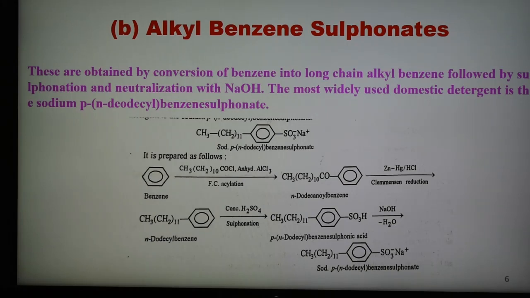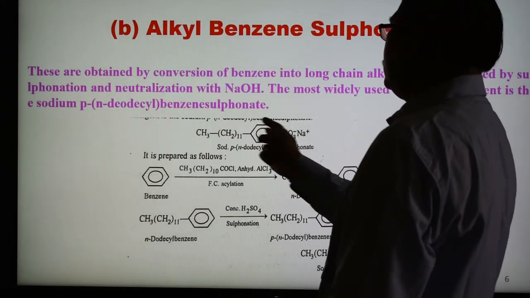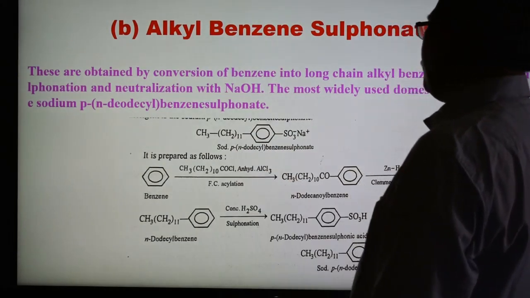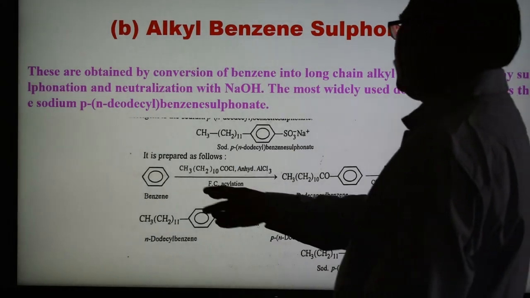The most widely used domestic detergent is sodium para-n-dodecyl benzene sulfonate, which is shown here along with its preparation.